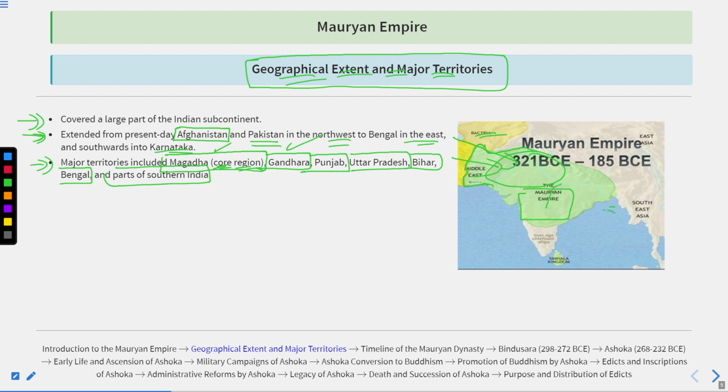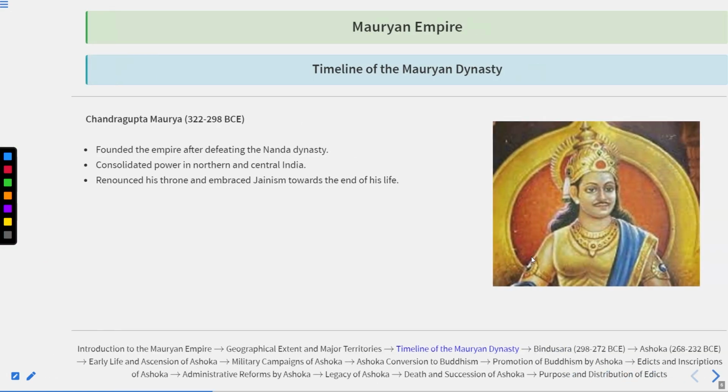These empires were attacking Magadh, and this place was divided into small kingdoms, so Magadh was not able to fight a three-front war at the same time.